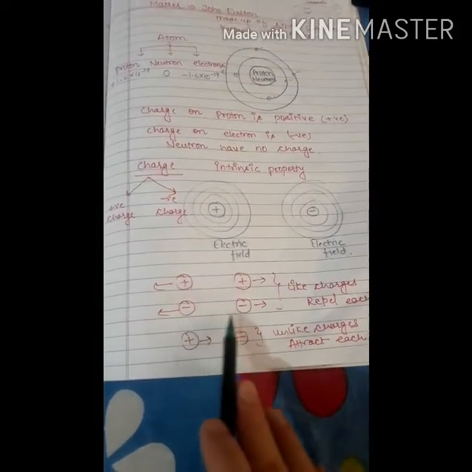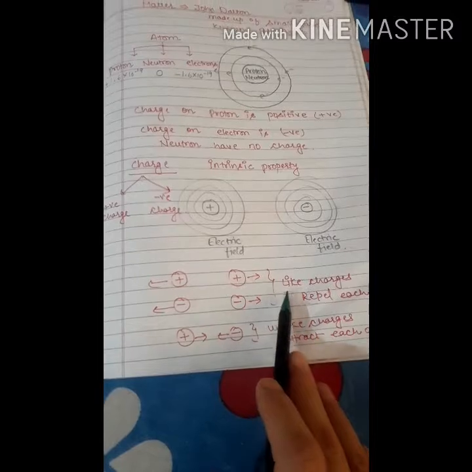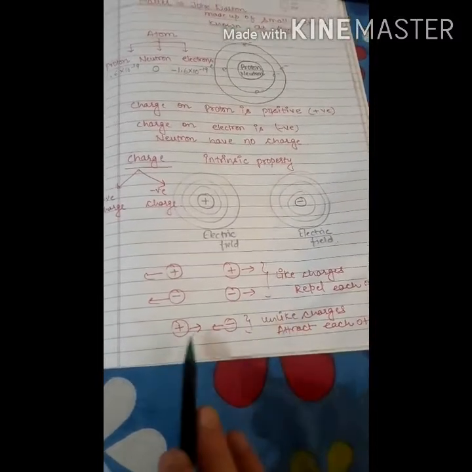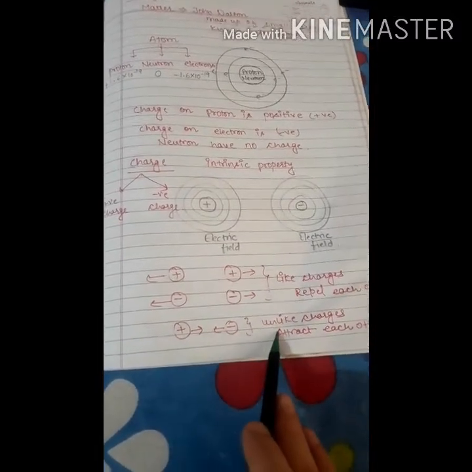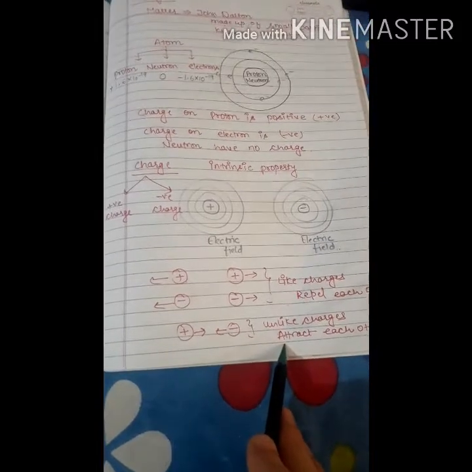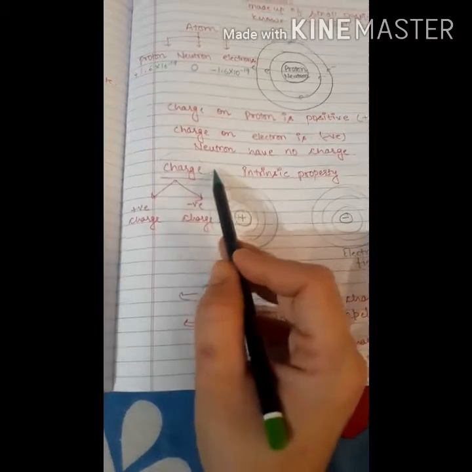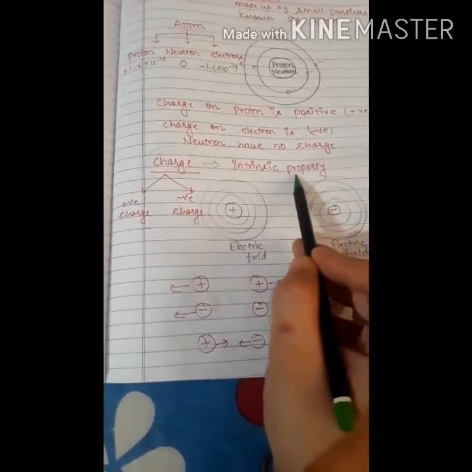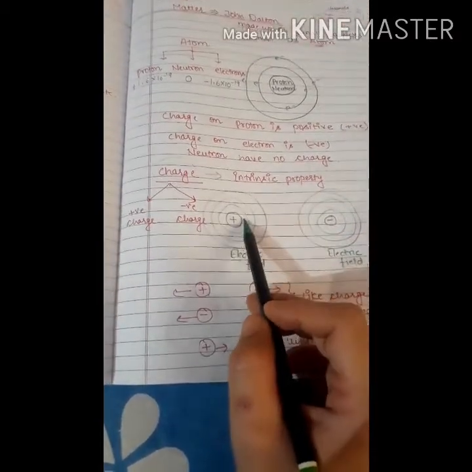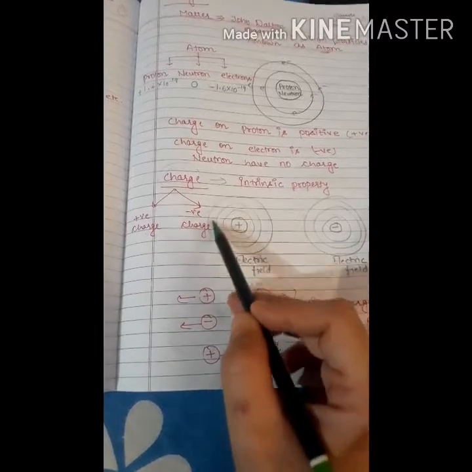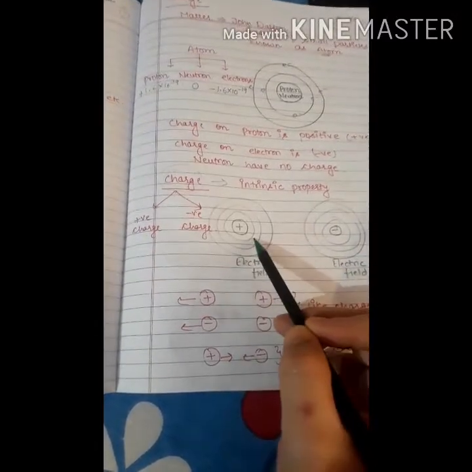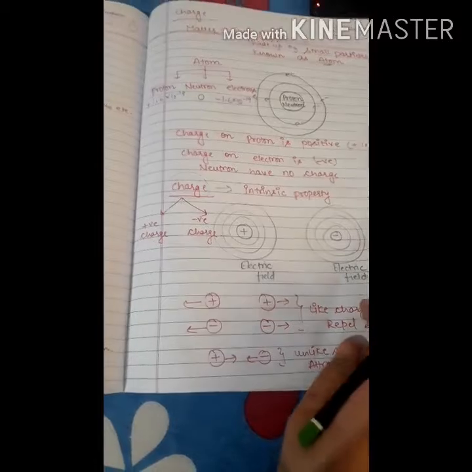Positive-positive and negative-negative are like charges which repel each other, and positive and negative are unlike charges which attract each other. An electric charge is an intrinsic property of a body by which it can create an electric field around it so that it can attract or repel another body.